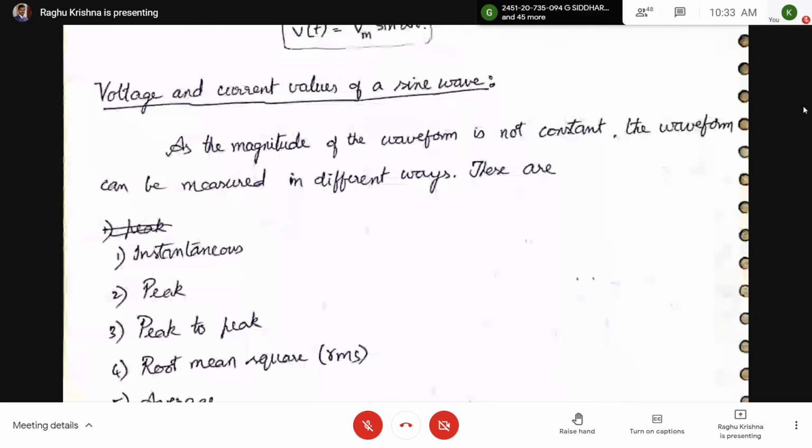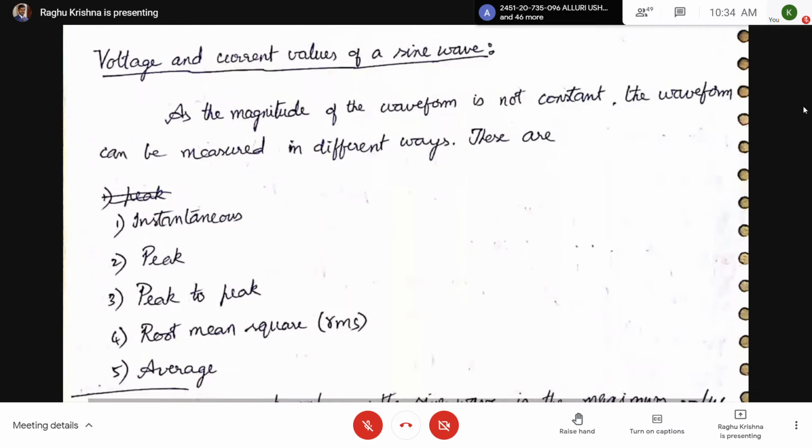The first one is instantaneous. So the values can be instantaneous current or instantaneous voltage. Next, peak value of voltage and peak value of current.